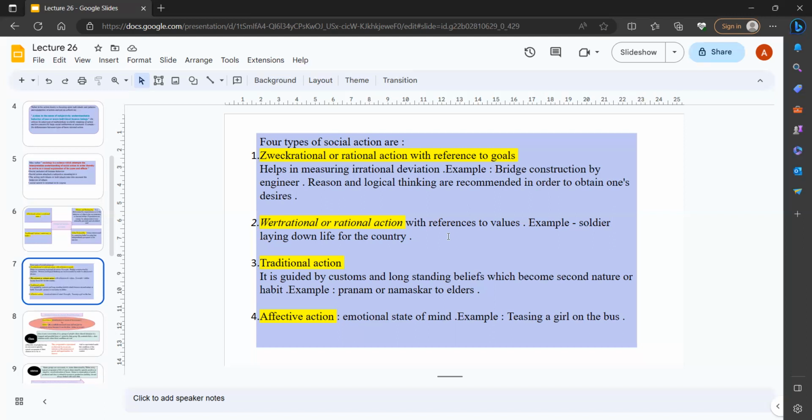Next is affective action, that is, an emotional state of mind. It is related to your emotions. For example, you are traveling in a bus and you see some boys or some person teasing a girl on the bus. That showcases the affective. I hope you understood it very well.